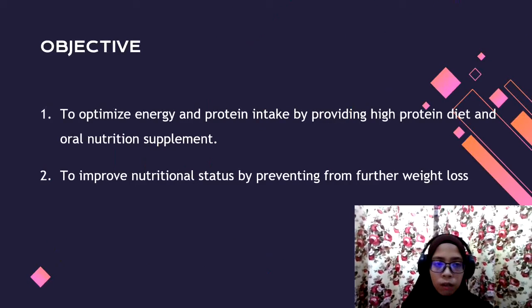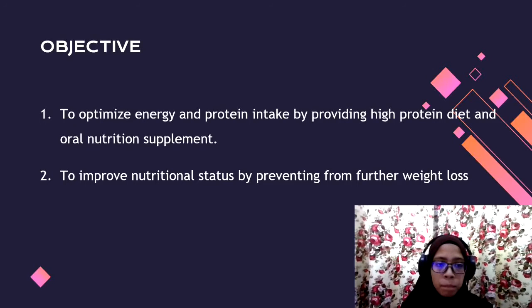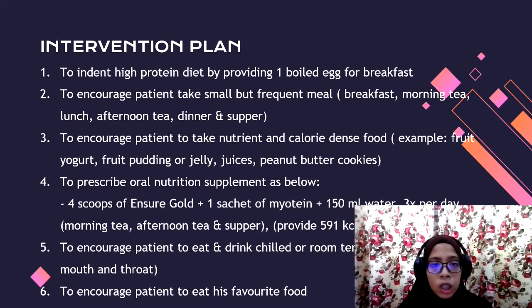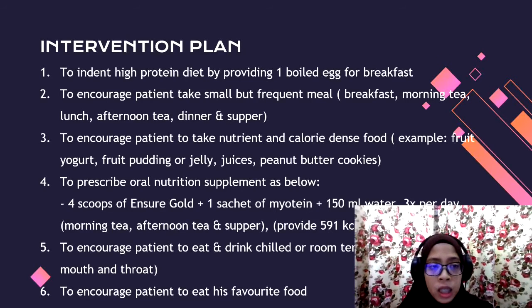For the nutrition intervention, first is the objective. The first objective is to optimize energy and protein intake by providing a high protein diet and oral nutrition supplement. Second is to improve nutritional status by preventing further weight loss. The nutrition intervention plan is to provide a high protein diet by providing one boiled egg for breakfast.